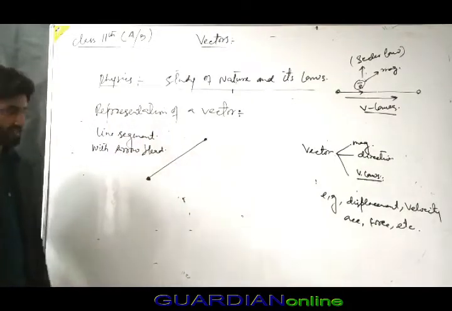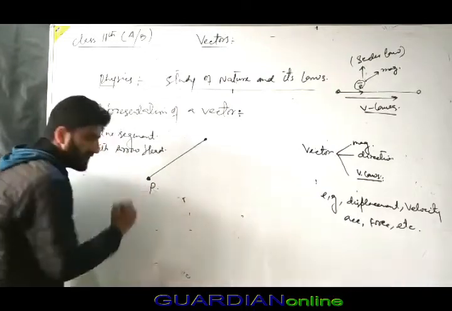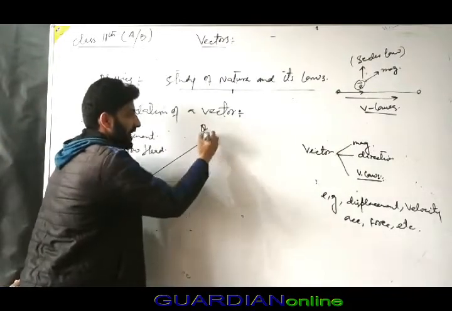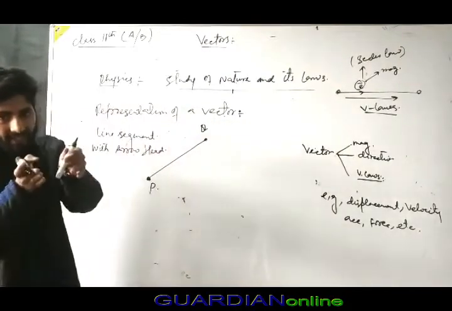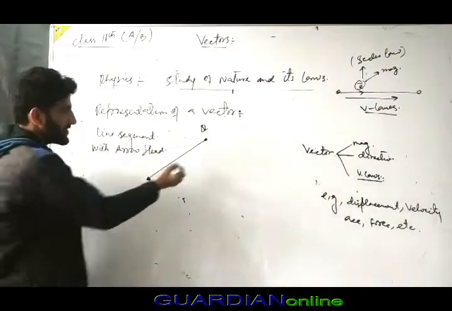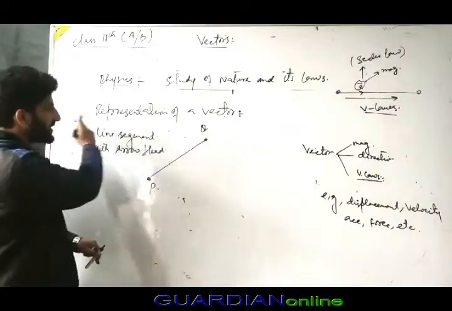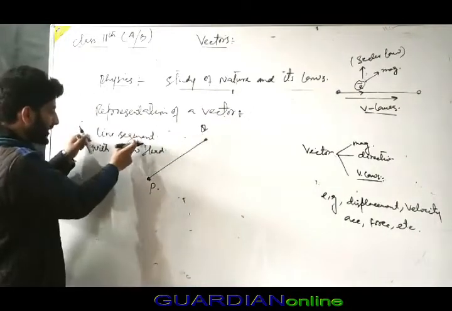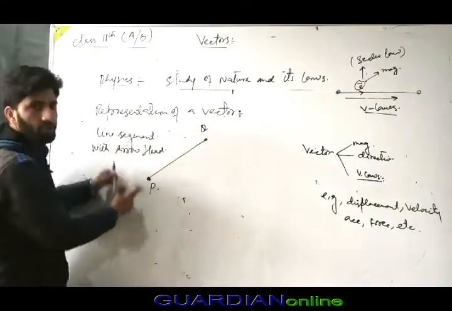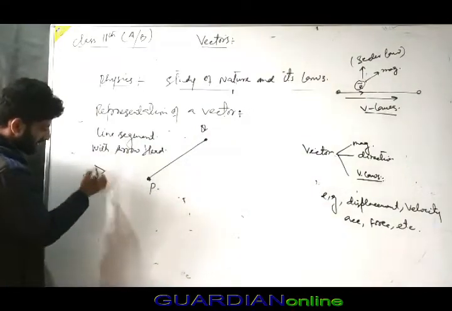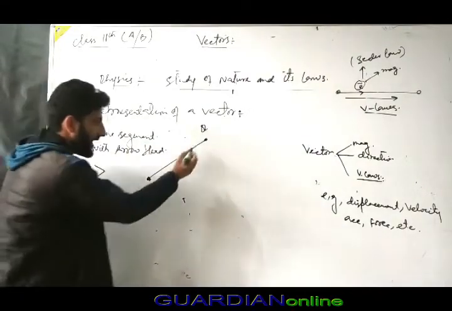For example, consider a point P and a point Q. Here P to Q is joined by a straight line. It is simply a line segment. But the representation of a vector is a line segment with an arrowhead. So what is an arrowhead? It is this arrow.